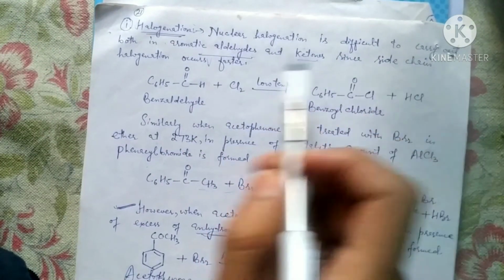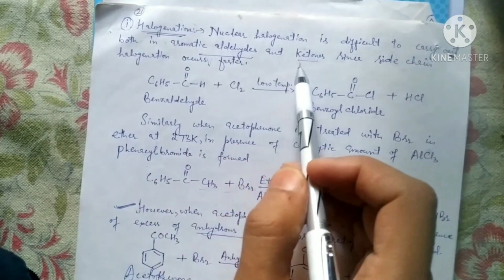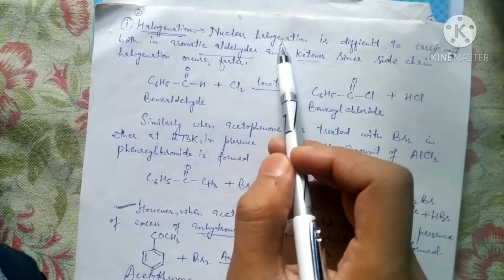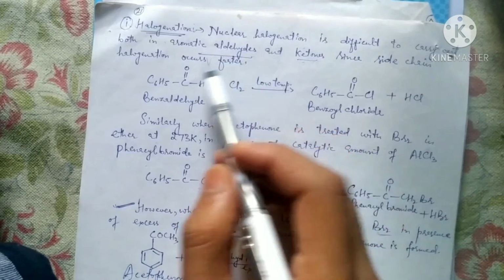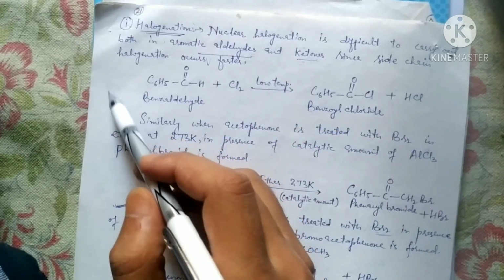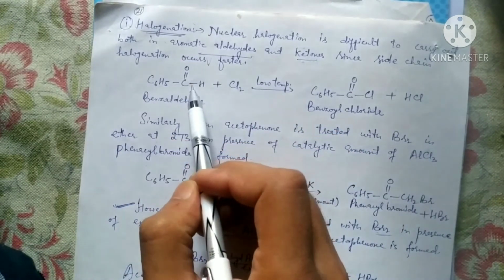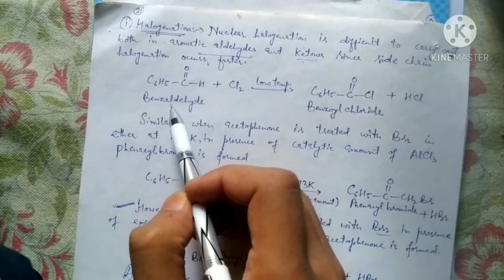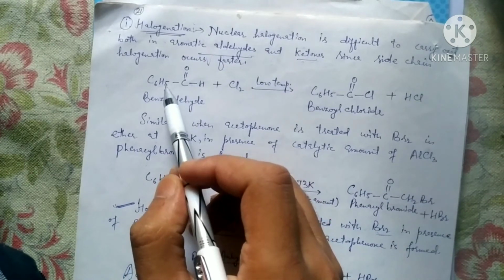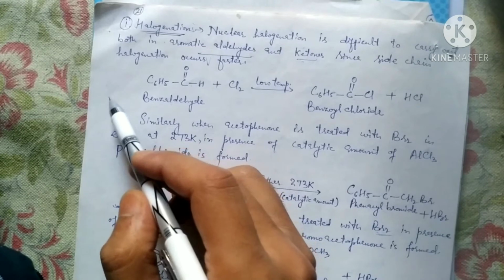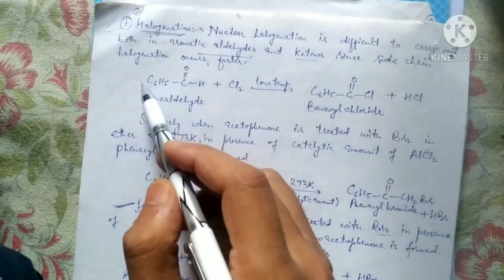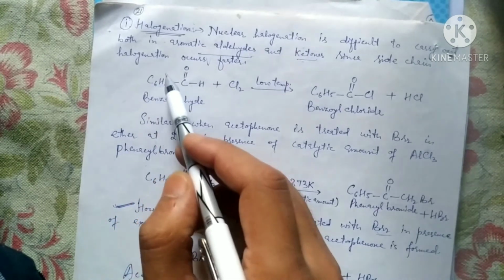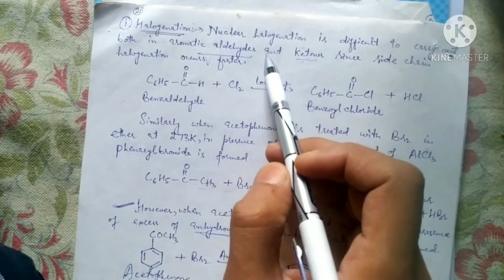Nuclear halogenation is difficult to carry out in both aromatic aldehydes and ketones. Nuclear halogenation means halogenation at the nuclear part. This is the aromatic compound C6H5CHO, benzaldehyde. Its nuclear part is the ring part, the C6H5 part.